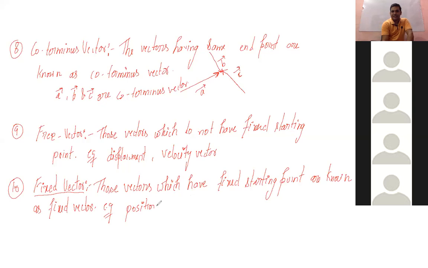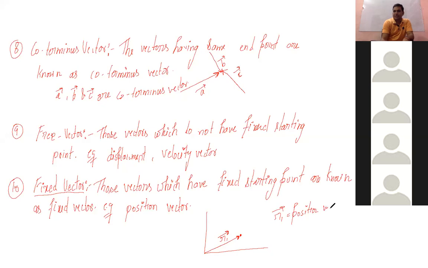Now you can understand what the position vector basically is and how it is represented. If a particle is here, you can say this is your R1 vector. This R1 is your position vector.